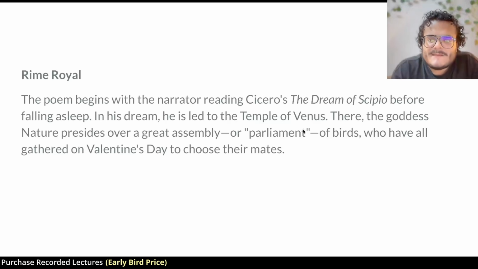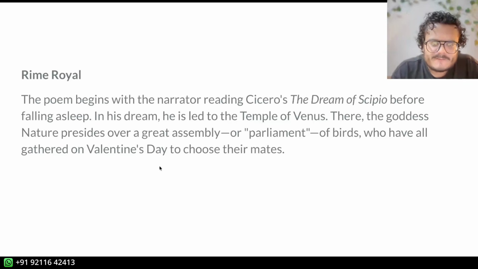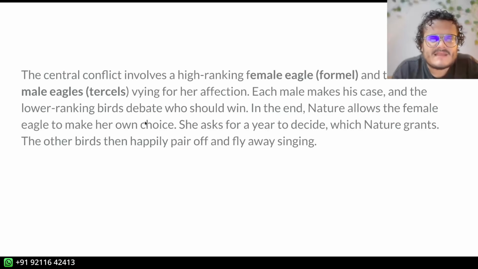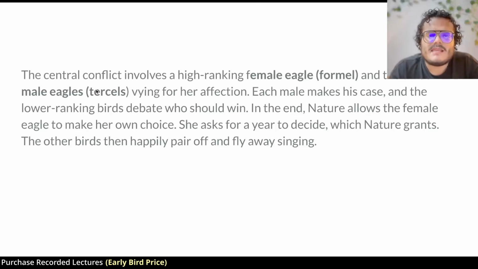Assembly meaning parliament, and there are all sorts of birds who are gathered there for Valentine's Day. What they want to do is choose their mates. They want to mate. All the birds are gathered to discuss one thing: there is a high-ranking female eagle, a formel, which is the name for a female eagle. So this is kind of a beast fable, right? The animals have human-like qualities, like having social hierarchy, and there are 3 male eagles, called tercels. So there's a formel and 3 tercels, 1 female eagle of high rank and 3 male eagles.